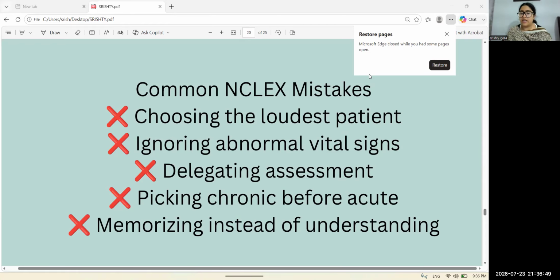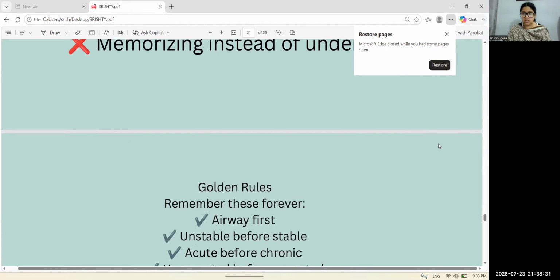We already discussed that an acute condition must be seen before a chronic condition. The last one is memorizing instead of understanding. Students just memorize the concepts, but they have to understand how to prioritize patients. These are the common mistakes made by students in their exam.